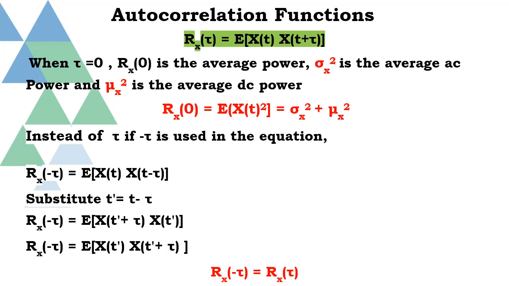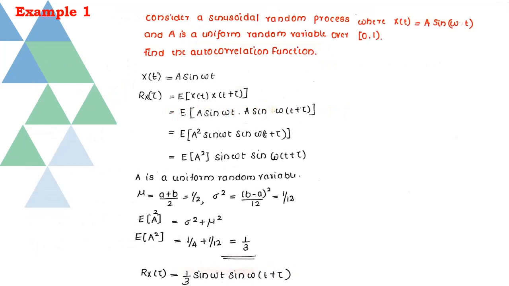Now when we compare this equation with the equation of autocorrelation, we find that Rx of minus tau is equal to Rx of tau. So this is one of the properties of autocorrelation. Let us have a look at an example for calculating the autocorrelation function.